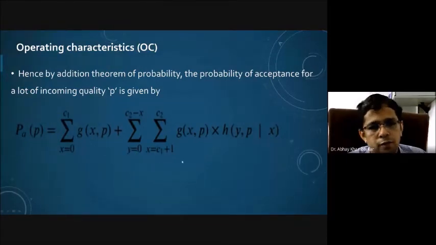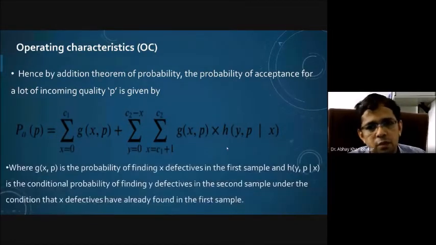For that, we need the conditional probability. Now you can see here there are two functions. G of X, P is nothing but the probability of finding X defective units in the sample, whereas H of Y given X, P is the conditional probability of finding Y defectives, since we need the second sample because X is above C1.